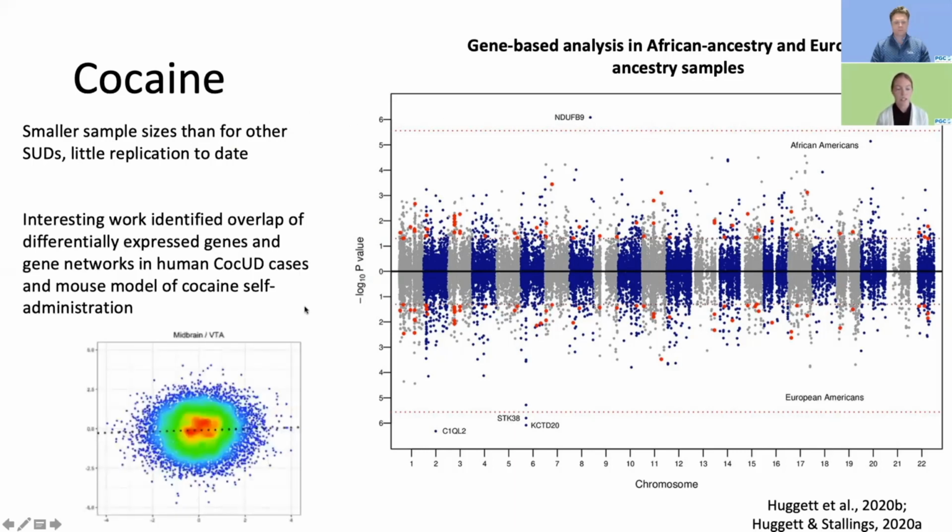Spencer has also done some interesting work comparing human genetic studies to mouse models. Here I'm showing a figure from a recent paper of his looking at overlap of differentially expressed genes and gene networks when they compared human cases of cocaine use disorder to a mouse model of cocaine self-administration. And they do see significant genetic overlap, suggesting that some of these animal models might be useful for studying substance use disorders, at least in the case of cocaine dependence.